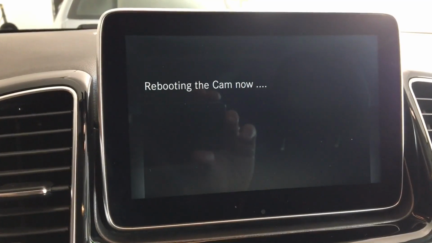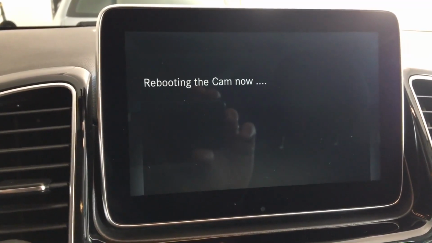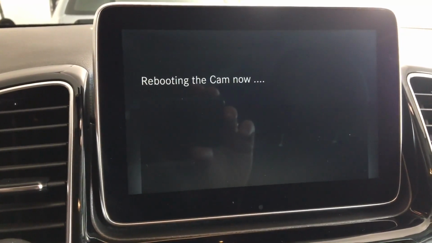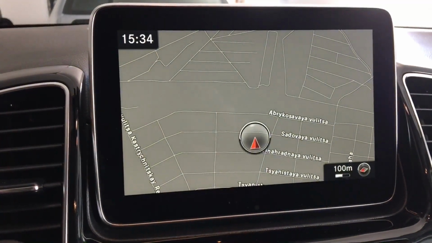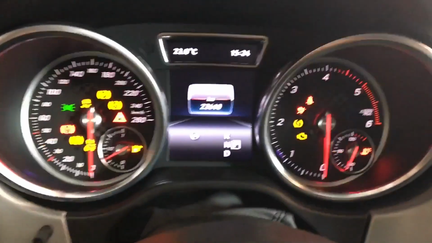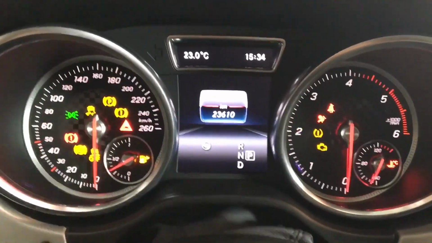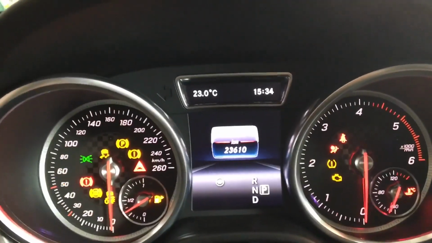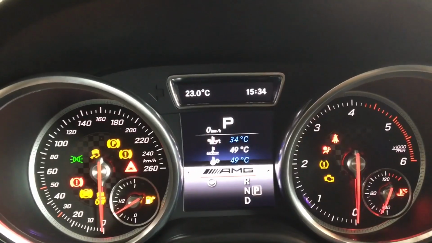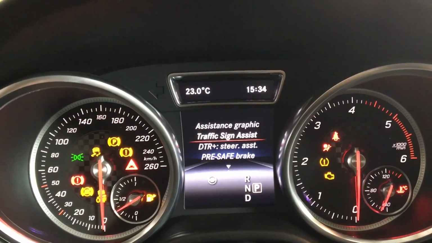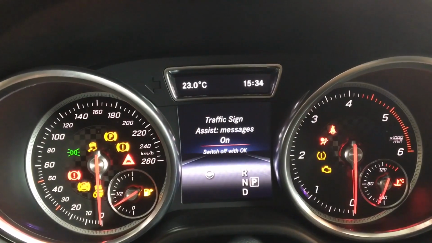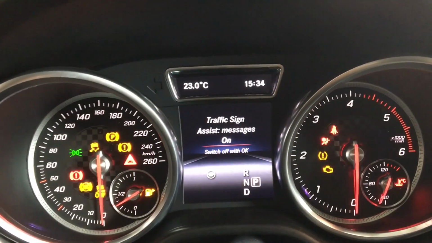Waiting, and finally let's reboot the windshield cam, and now it is okay. Oh, so let's check what we do have here. And I see Traffic Sign Assist is present and it is on.